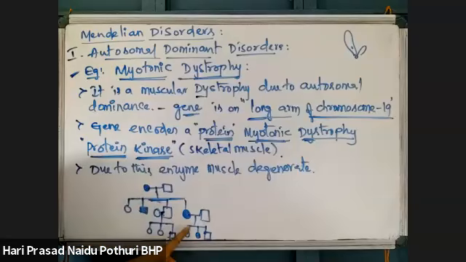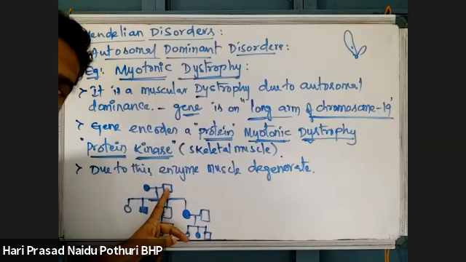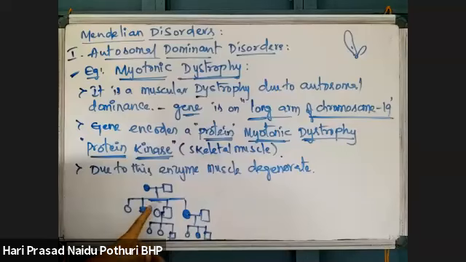Dominant means in every generation it will be seen. What I told you, dominant? Dominant means if any parent is affected, then definitely it will be seen in the progeny also. Autosomal means female to female, female to male, or male to male, male to female also it will carry.